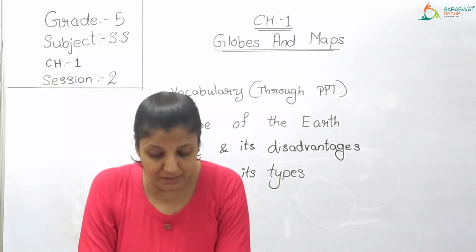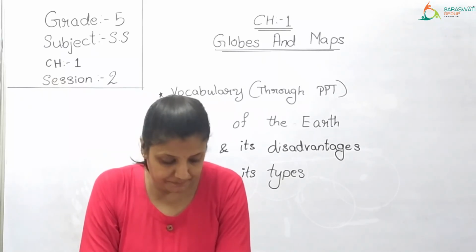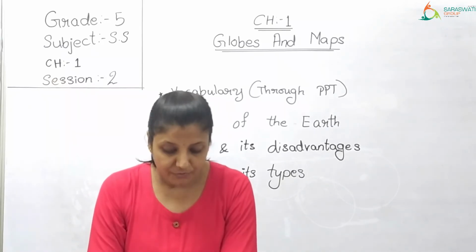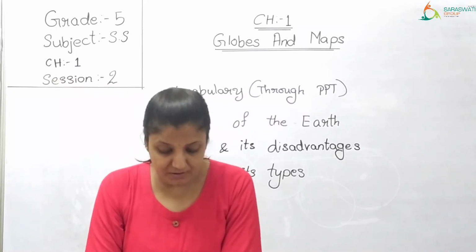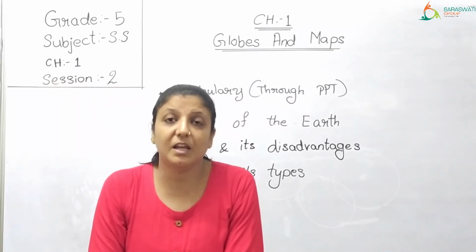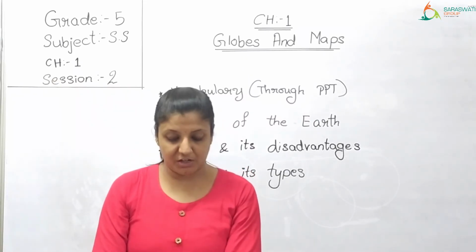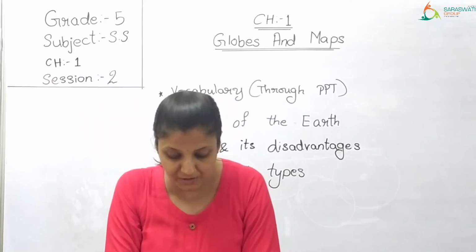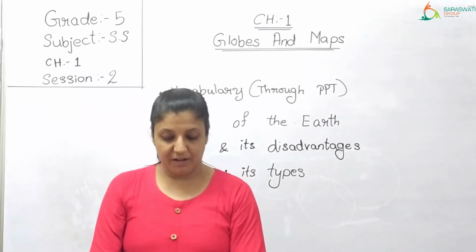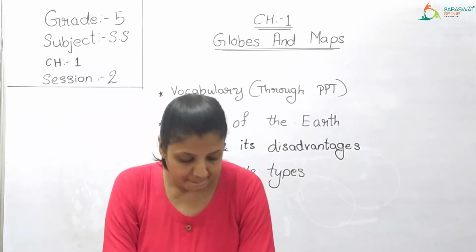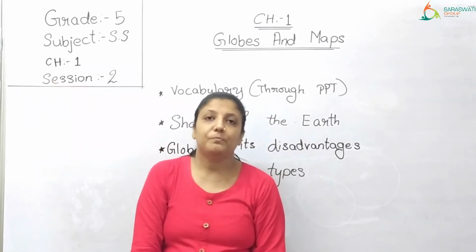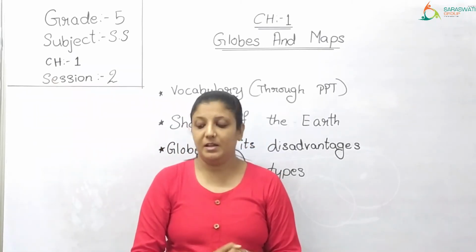Apart from political and physical map, we are also having maps which show themes such as rainfall, vegetation, transport, natural resource, minerals, soil, railway, roadway, etc. So political map क्या होता है?